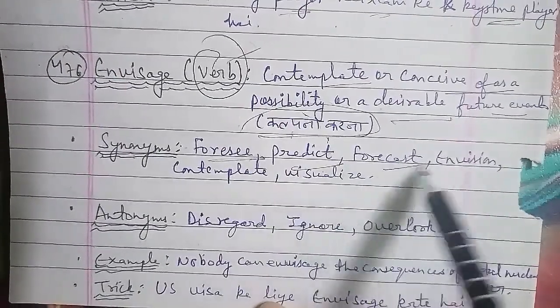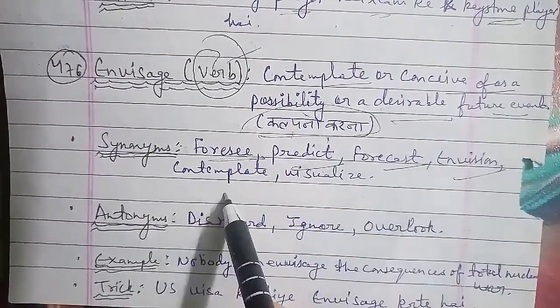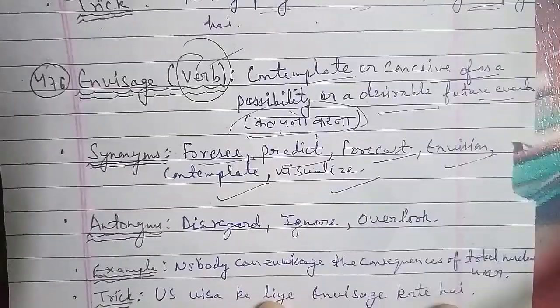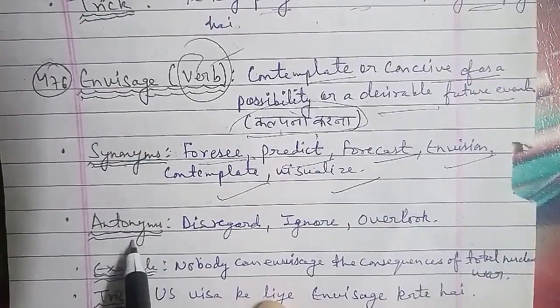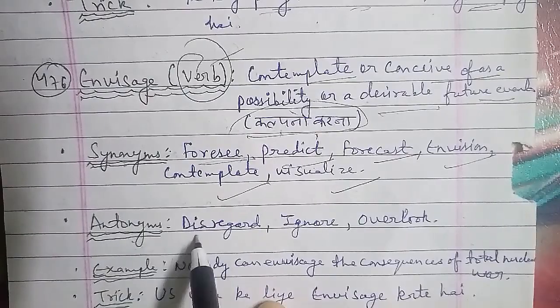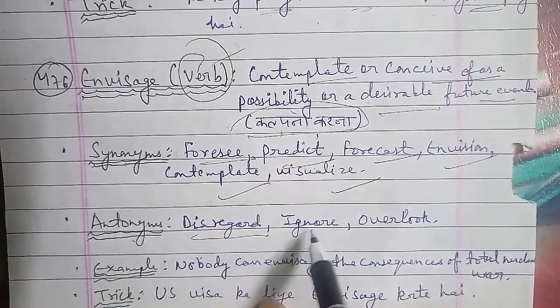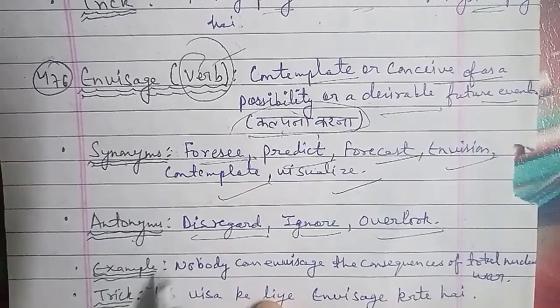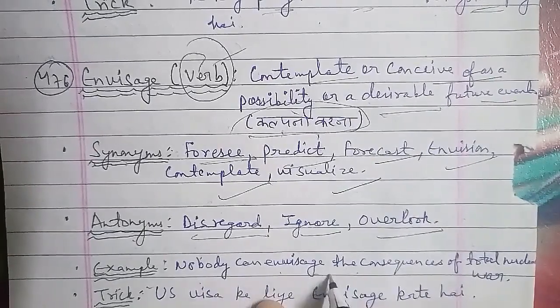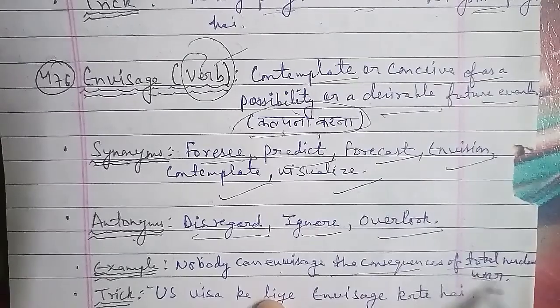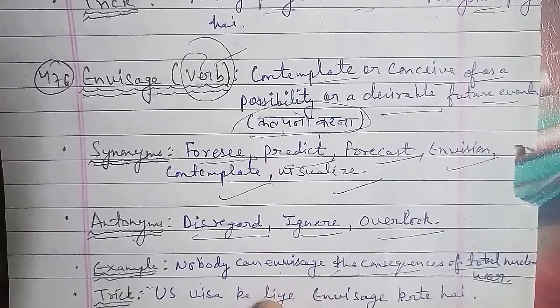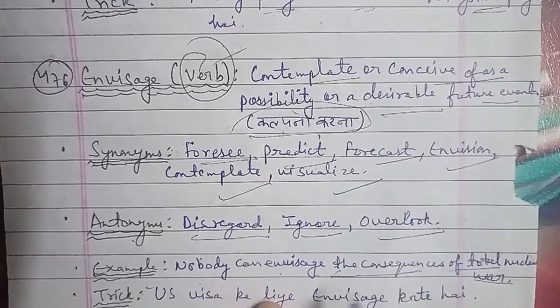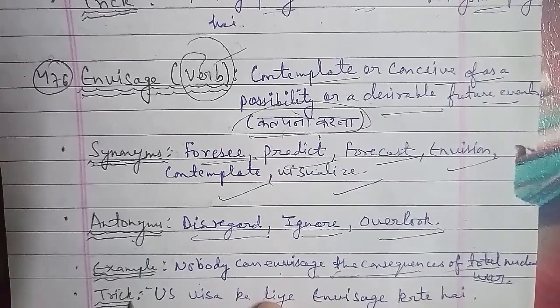Now the trick to learn the word envisage is: US वीज़ा के लिए envisage करते हैं, तो US वीज़ा के लिए कल्पना करते हैं. This is the trick that you can use to learn the word envisage, while we are using these words in the form of sentences, in the vocabulary, to enhance the vocabulary as well as to enhance English proficiency. And the 476th word we have completed.